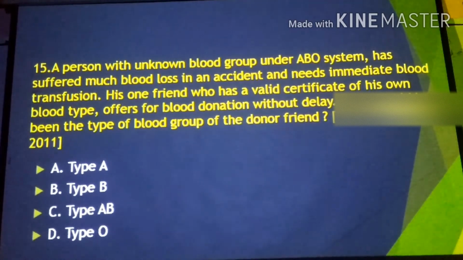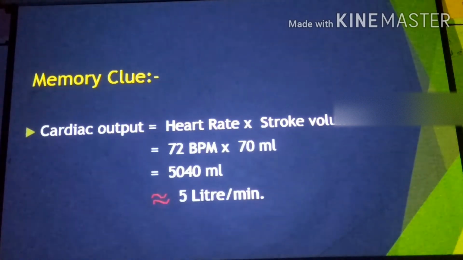So for question 15, the correct option is blood group type O. So D is correct, because the O blood group is the universal donor and can provide blood for anyone, and others cannot. So this is all about the MCQs.